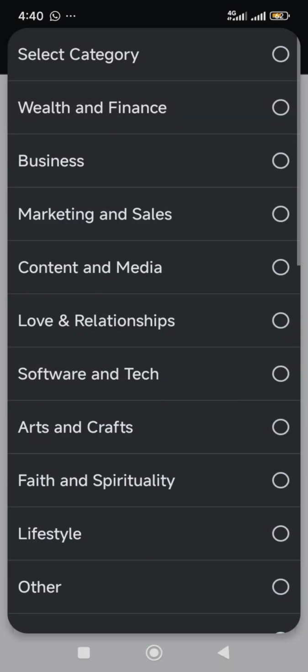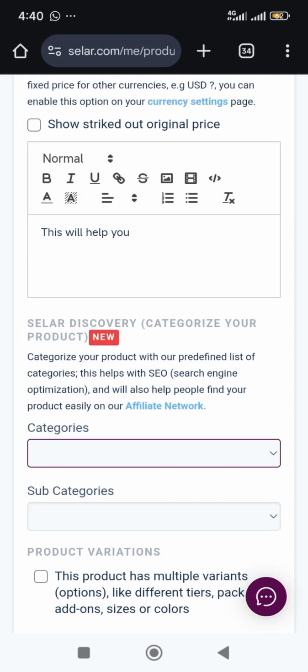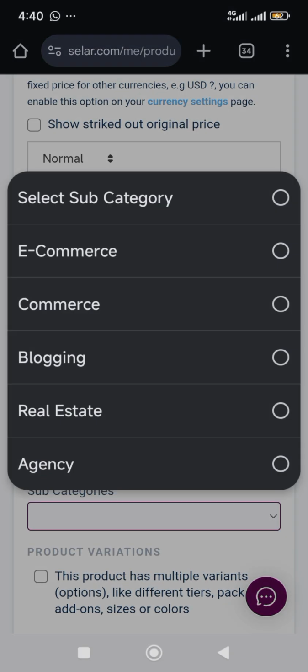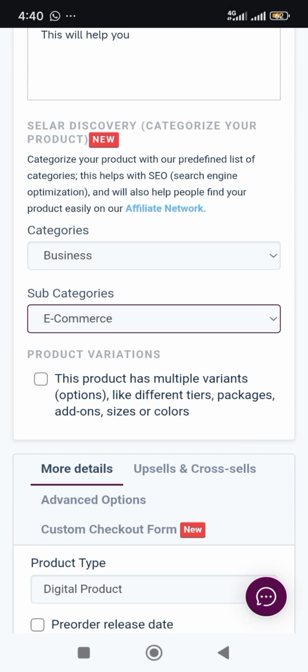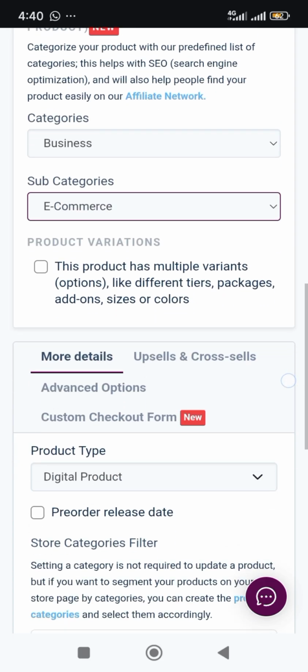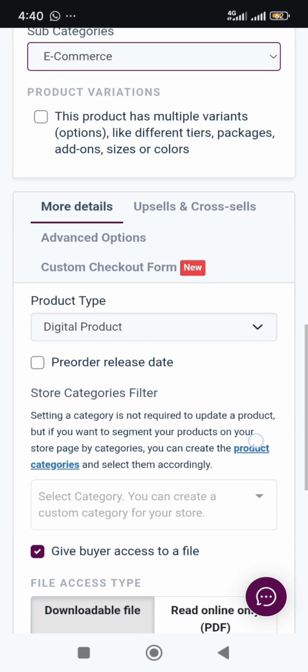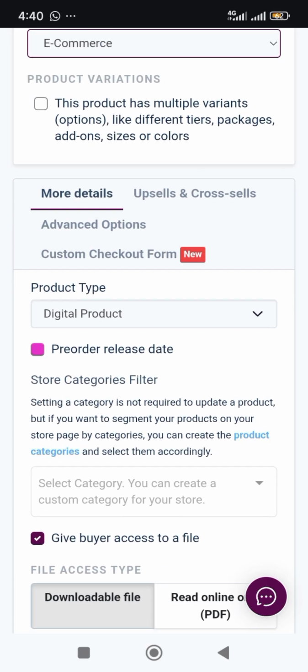Category, let's say business, depending on your niche. So you choose your own category. Subcategory, we're going to use this one. This product has multiple variants, like different tiers, packages. Leave it there. Product type, digital product, pre-order. If it's a pre-order, you tap on it. If not, we just pull it out.